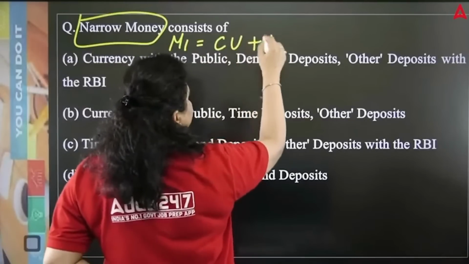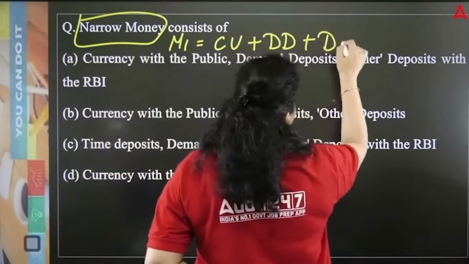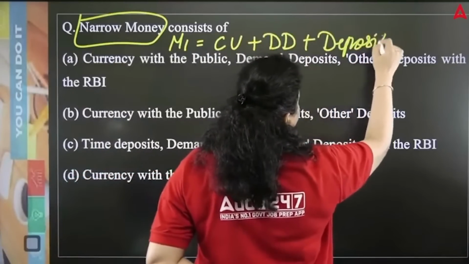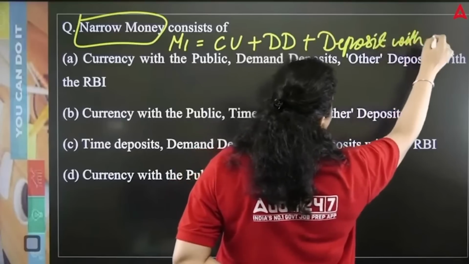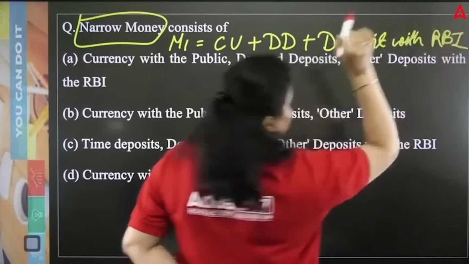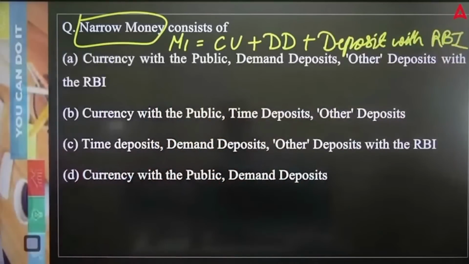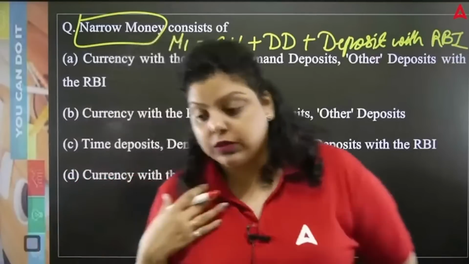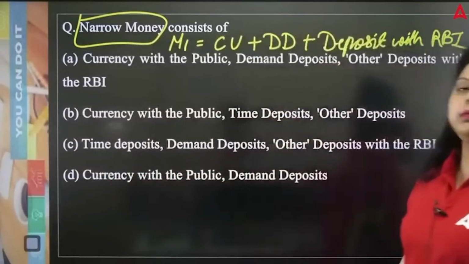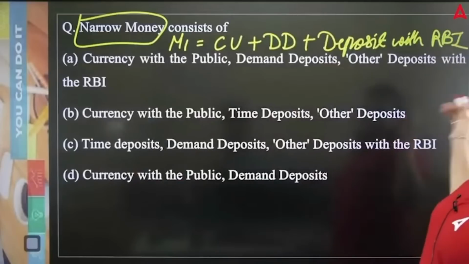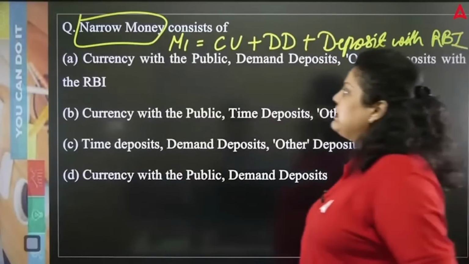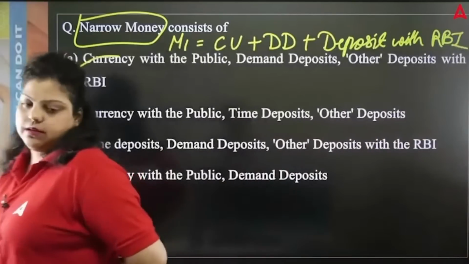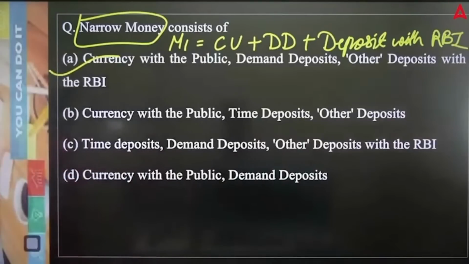CU plus DD plus other deposit with RBI. CU means currency, that means the cash with the public, the coins and notes with us. Second, DD means demand deposit, CASA, and other deposit with RBI. This is M1. So option A is correct. That's M1, that's the narrow money.